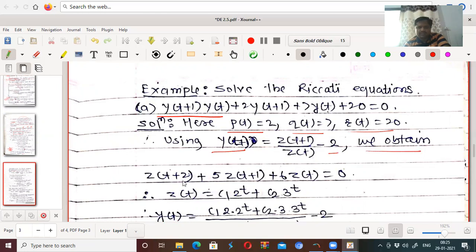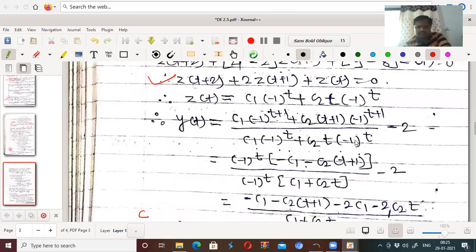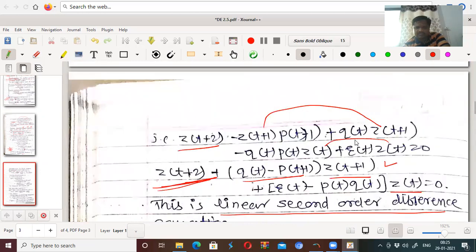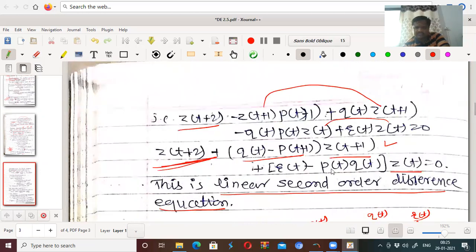We obtain z(t+2) plus (q(t) minus p(t)) that is 5 z(t+1) plus something r(t). What should be the coefficient here? Yes, the coefficient here should be r(t) minus p(t) into q(t).